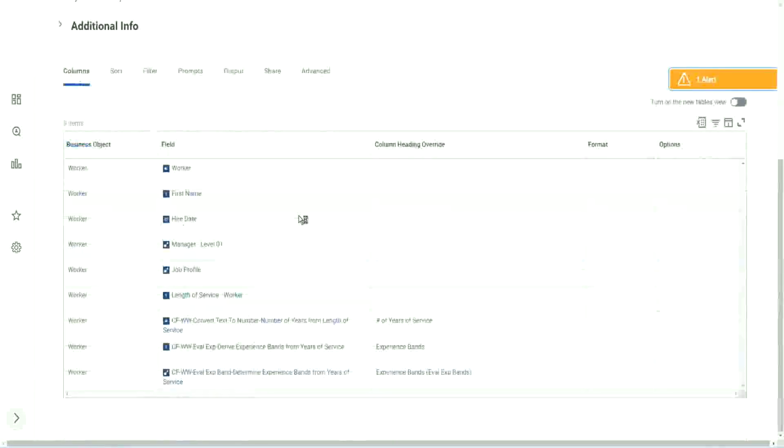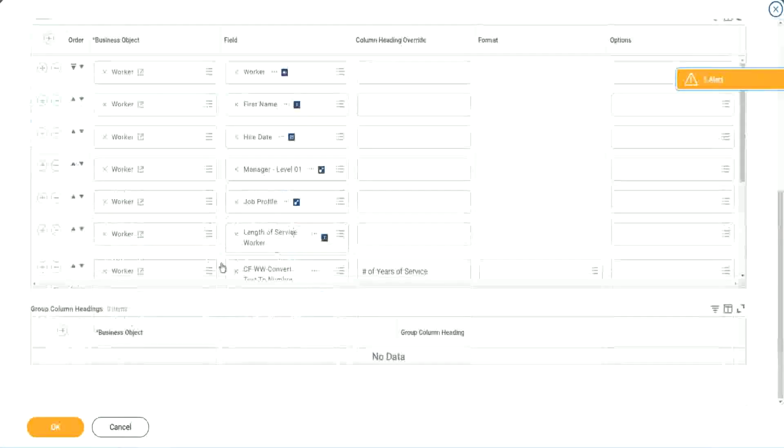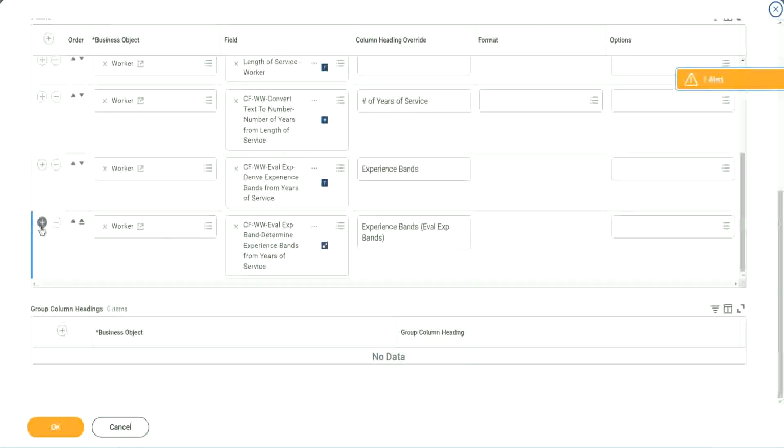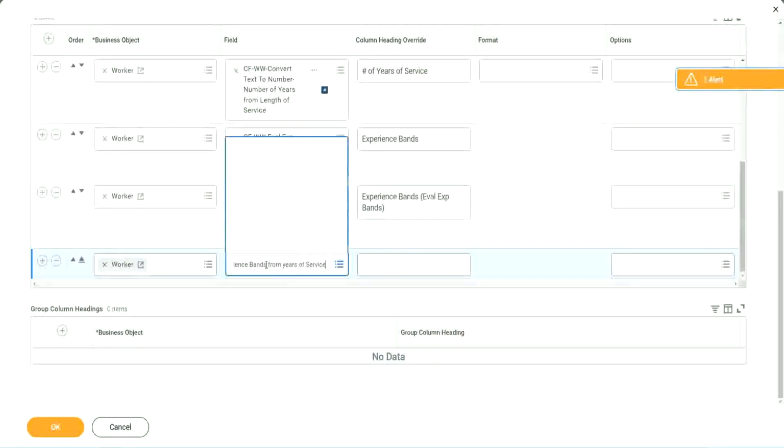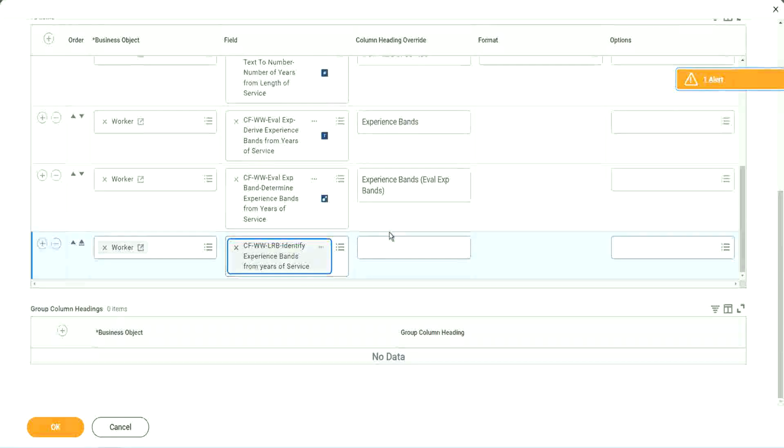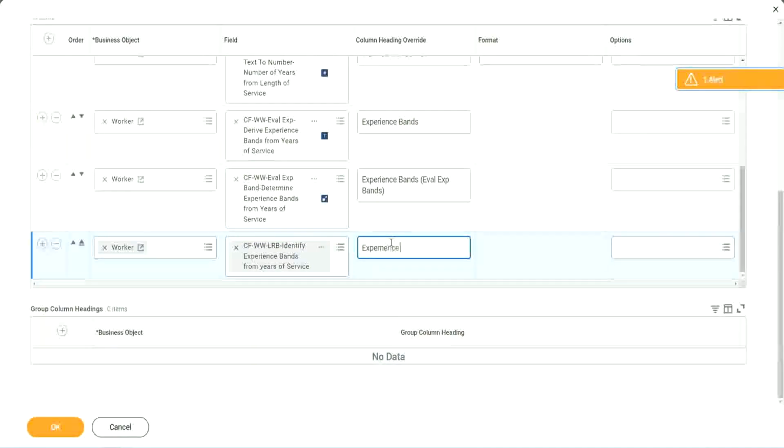Okay. Let's add it here at the end. So here also we are doing experience bands, but using an LRB, lookup range band.